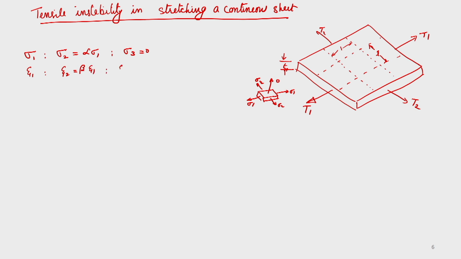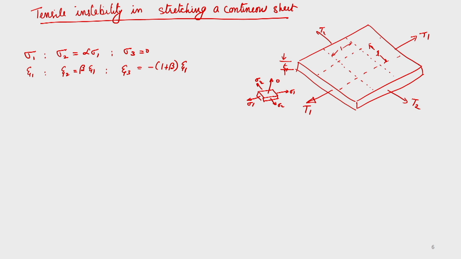and the third, epsilon 3 along axis 3, is equal to minus (1 plus beta) into epsilon 1, which we have described earlier. So, if you know epsilon 1 and sigma 1, then you can always describe this condition.